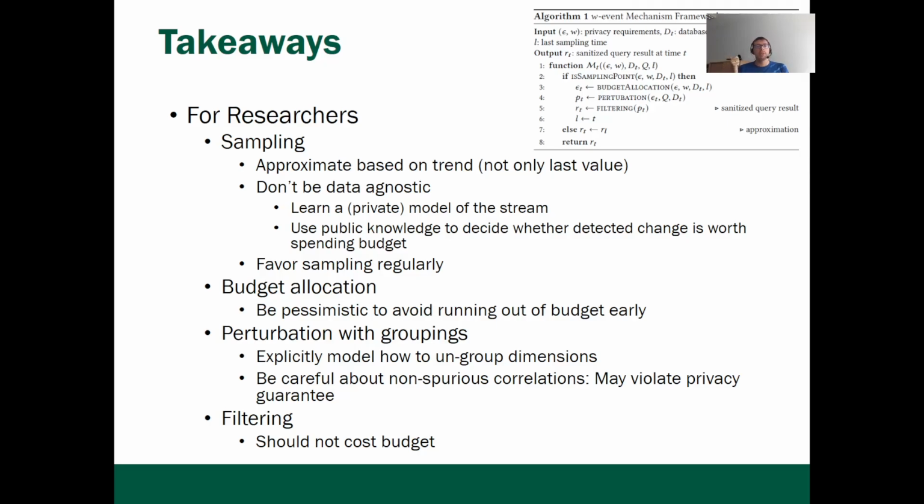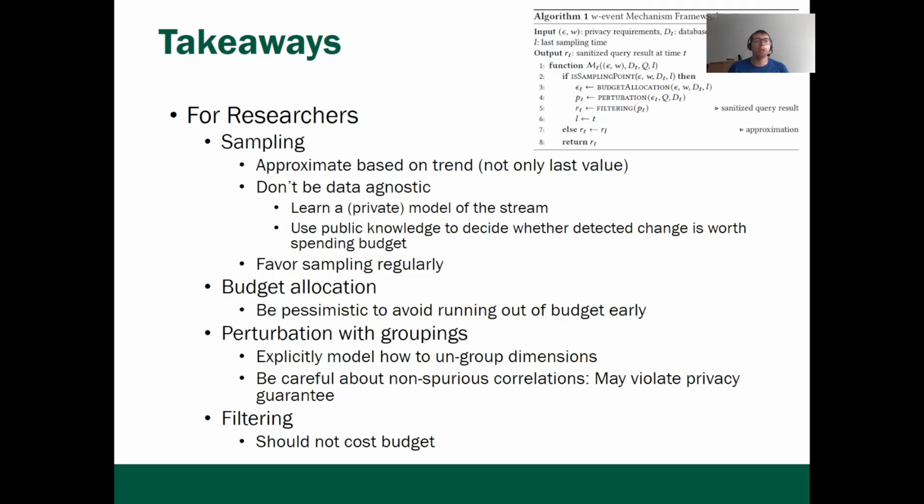If it samples, it needs to decide how much budget to spend, then do the perturbation, and possibly, optionally, exploit the post-processing immunity and use some filtering technique, for instance, apply a moving average filter or something like that. And for each of the procedures, we have recommendations on what to do differently.